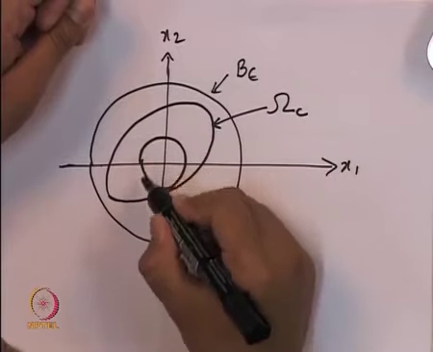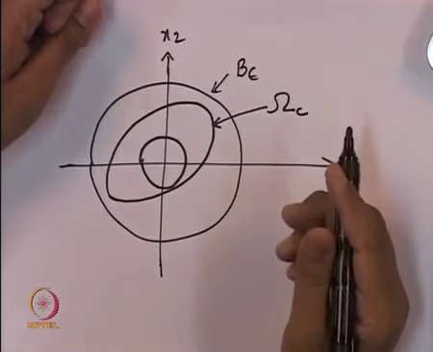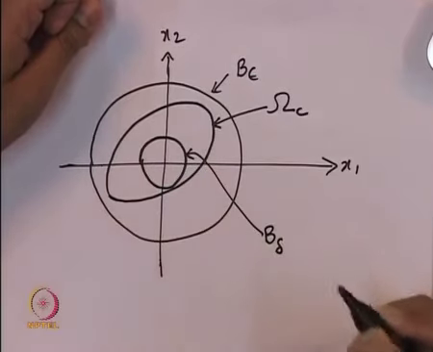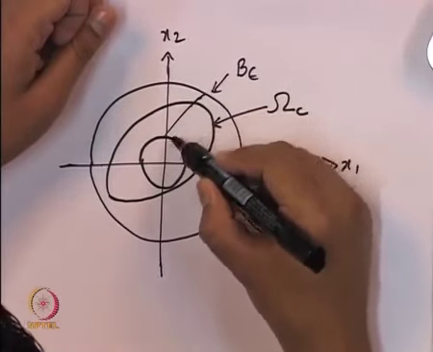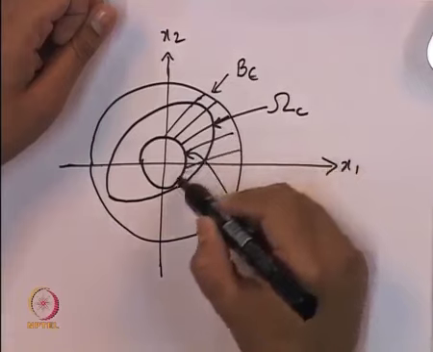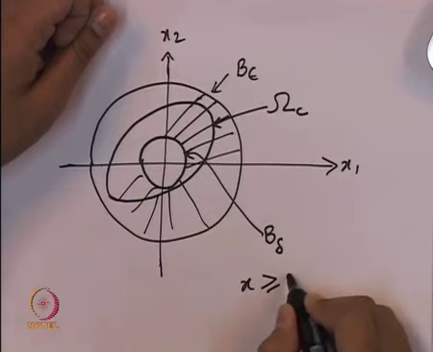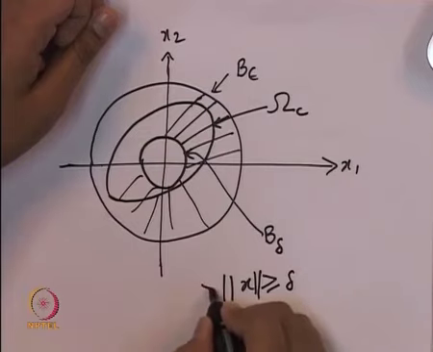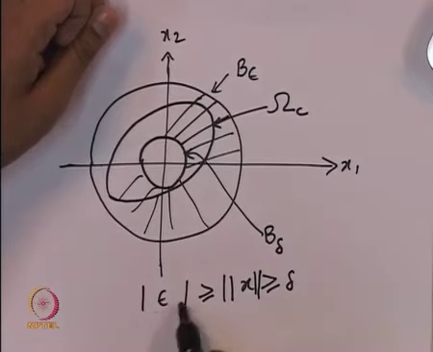In other words, there is an open ball B delta that is contained inside this omega c set. So this is the ball which we have called B delta. Now look at this region that is outside, so the norm of x greater than or equal to delta, but the norm of x is less than or equal to epsilon. Sorry, epsilon is positive, so this absolute value sign is not required.